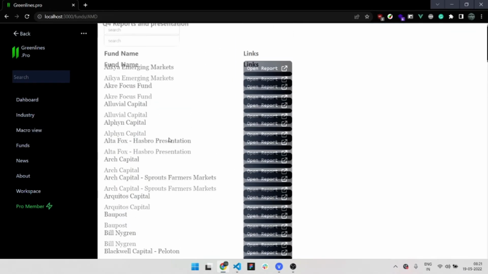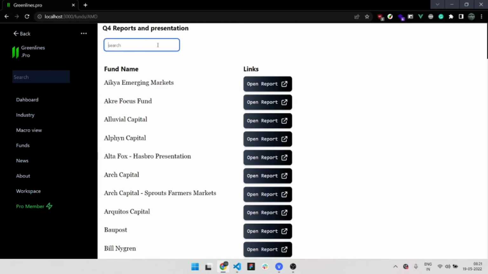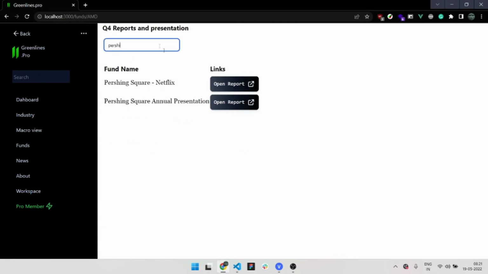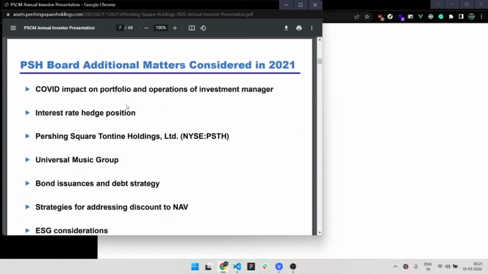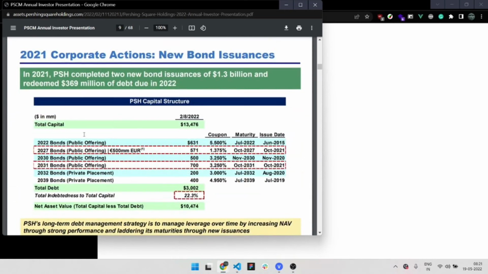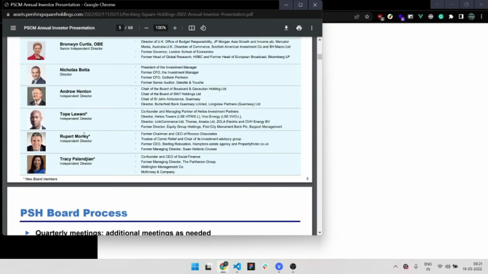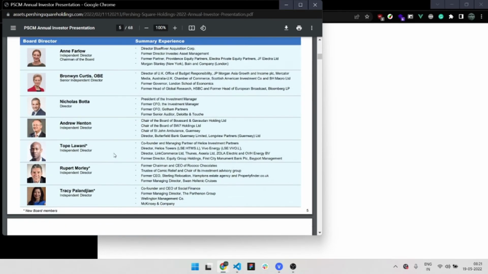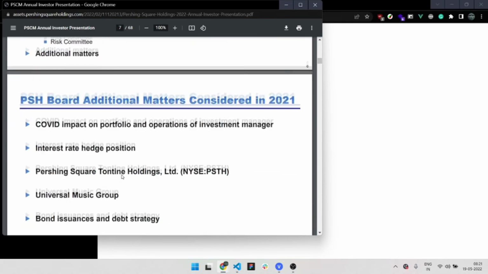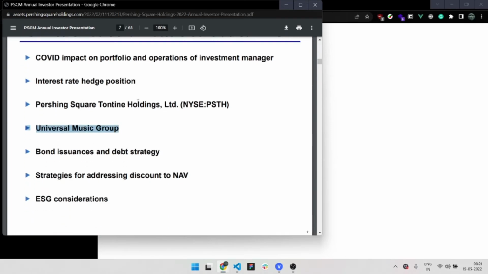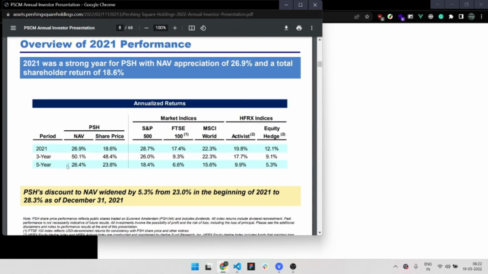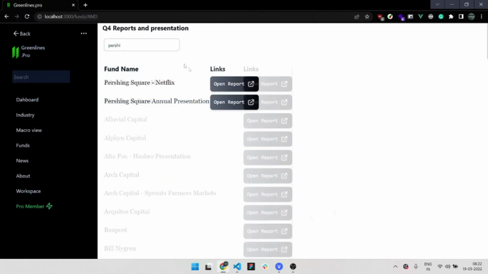Then we have funds. These are hedge fund reports and hedge fund letters. Let's say Pershing Square, Bill Ackman's fund. I could click on the Pershing Square report, and there I have the whole thing, so you can see everything in it. You can see the board of directors, who the director is, and what they are investing in. They're investing in Universal Music Group, they're buying back some shares, and there are some ESG considerations. You can see the returns in it.